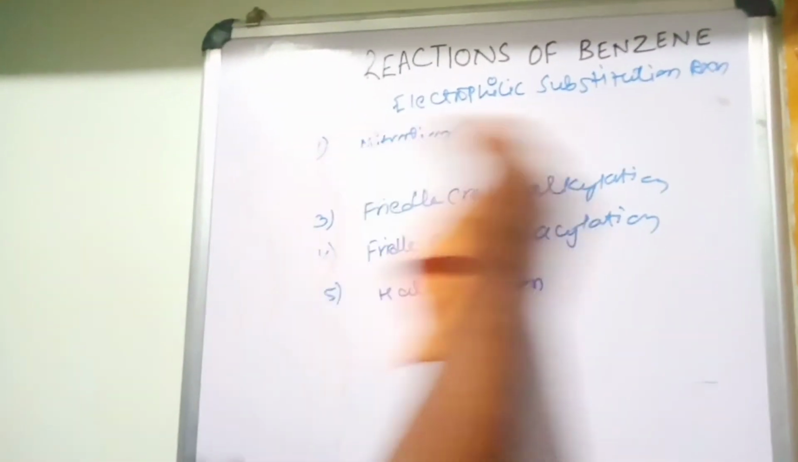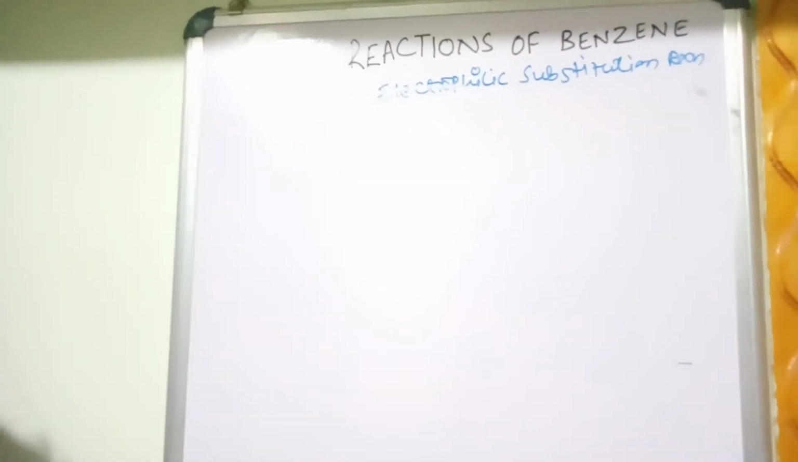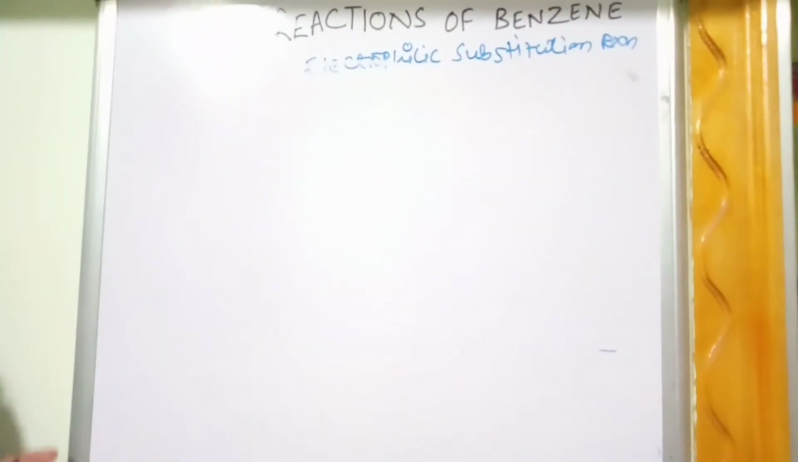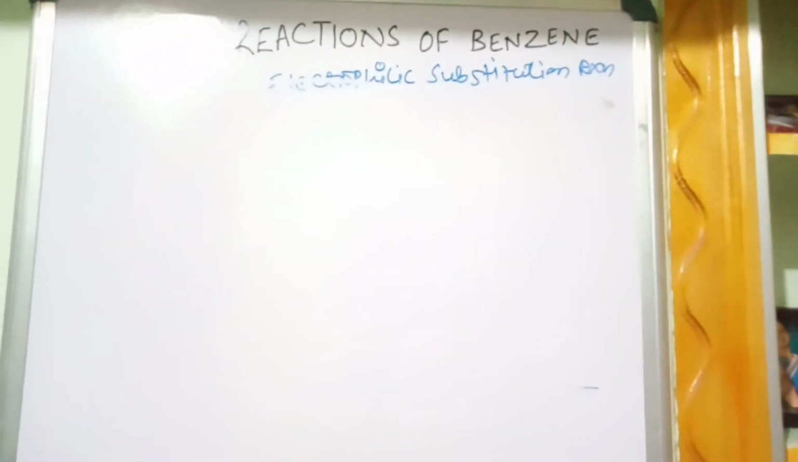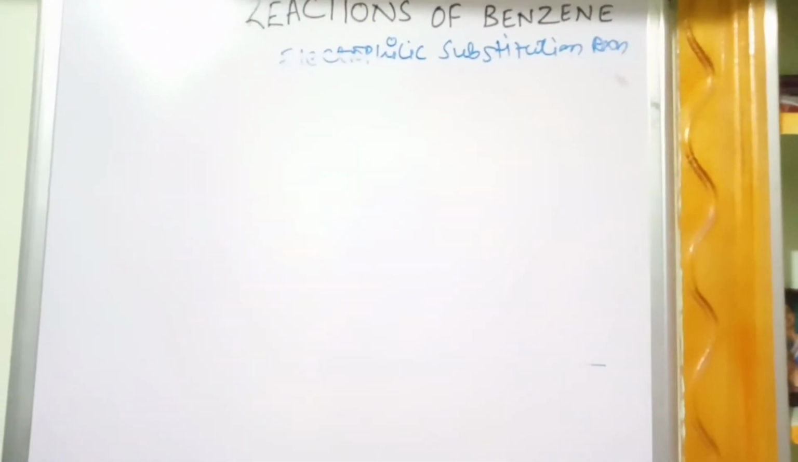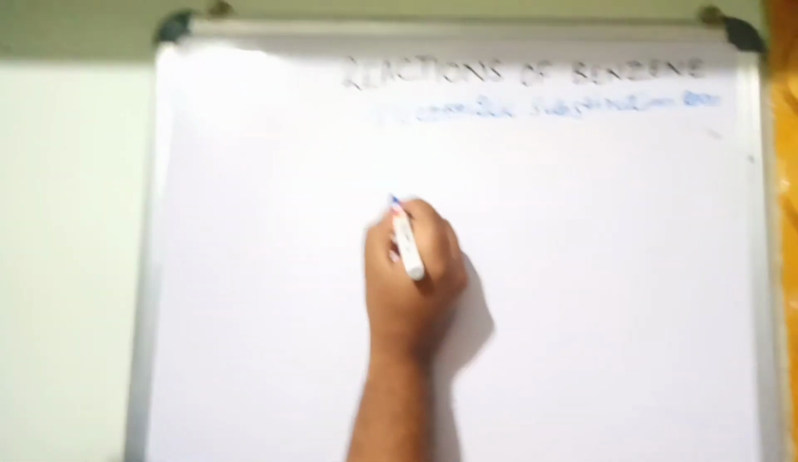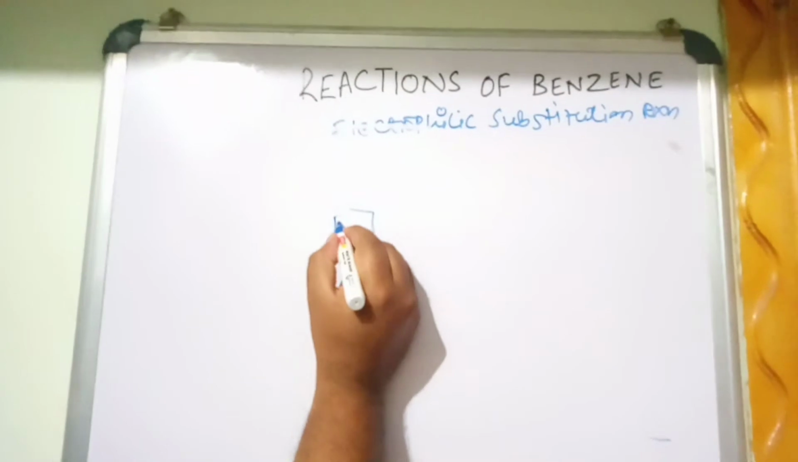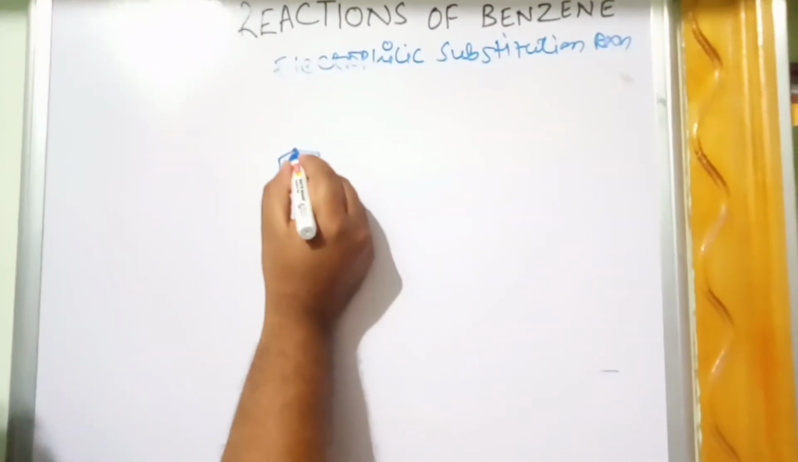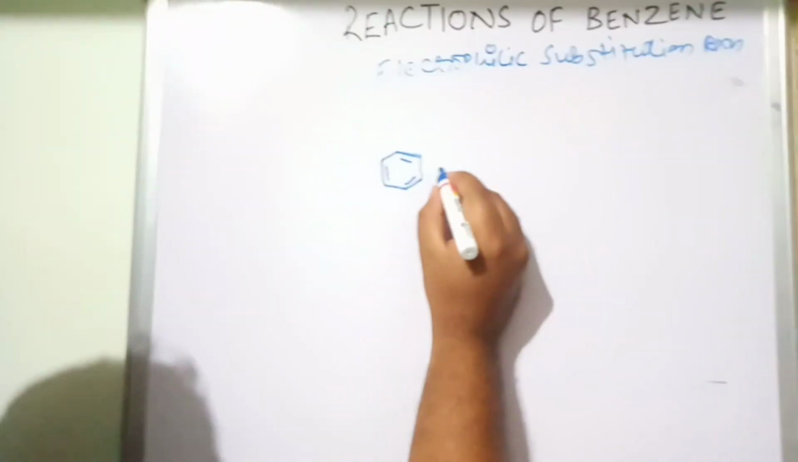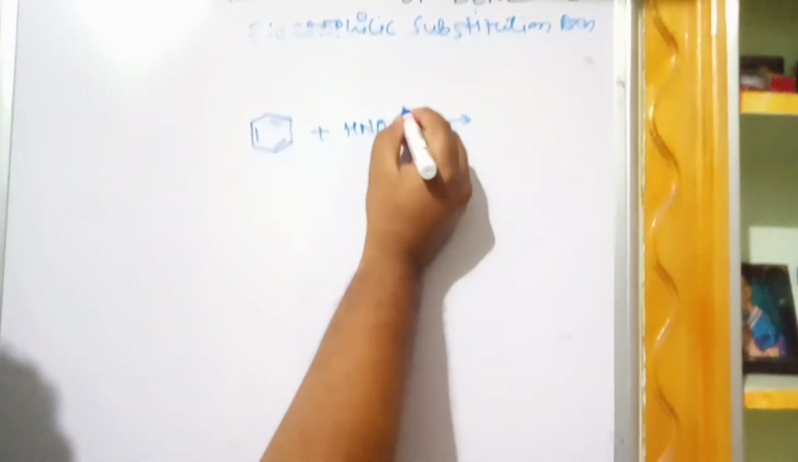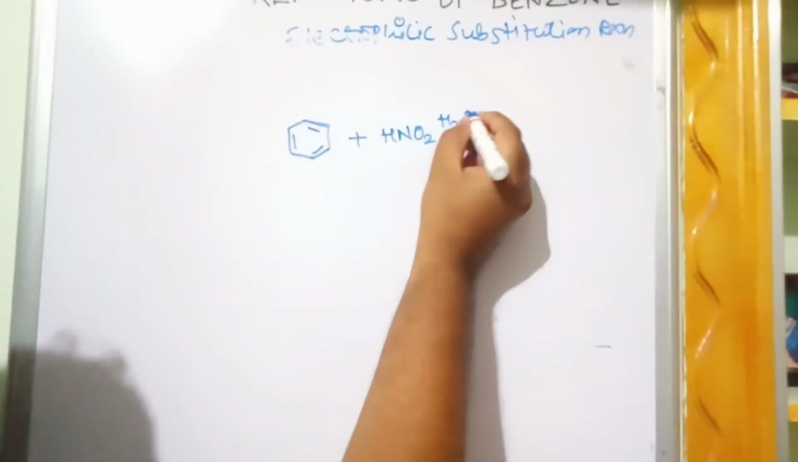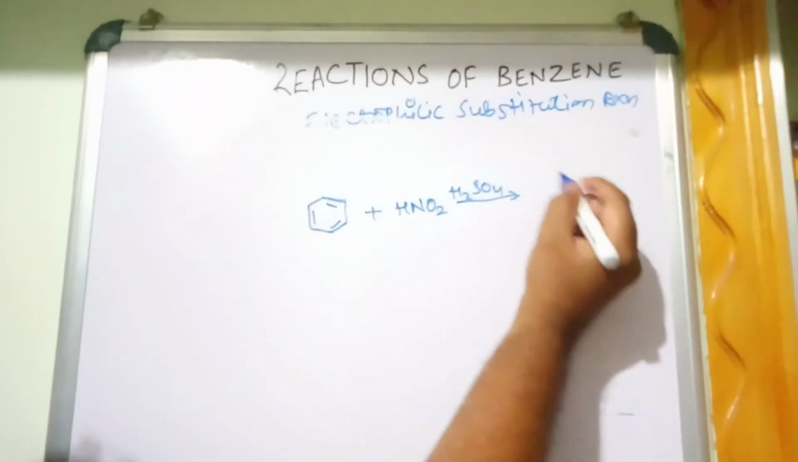What is nitration? Nitration is defined as replacement of one of the hydrogens by a nitro group. Very simple. Nitration is nothing but a replacement of one of the hydrogens by a nitro group.